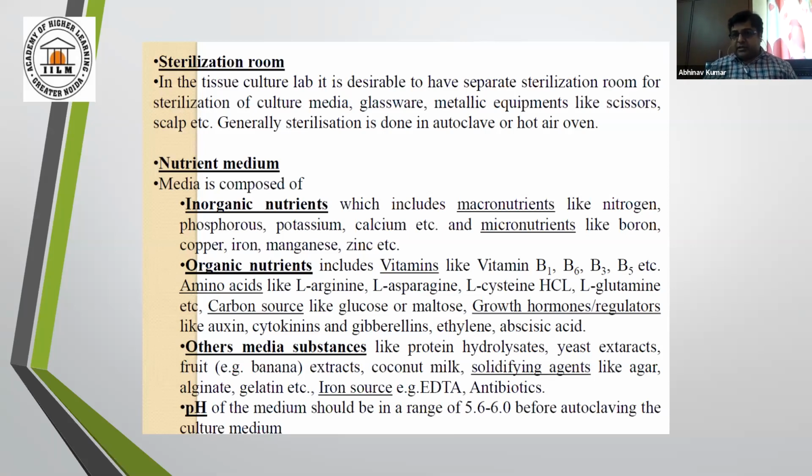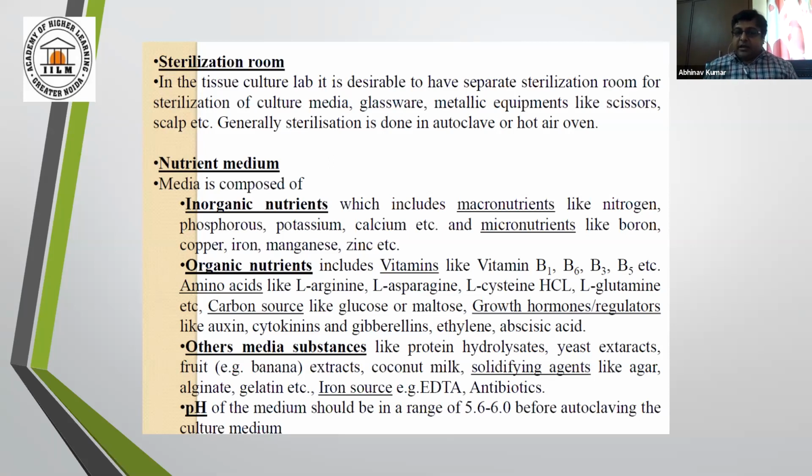Organic substances include vitamins, amino acids, carbon sources like glucose or maltose, and this glucose and maltose also act as an energy provider.